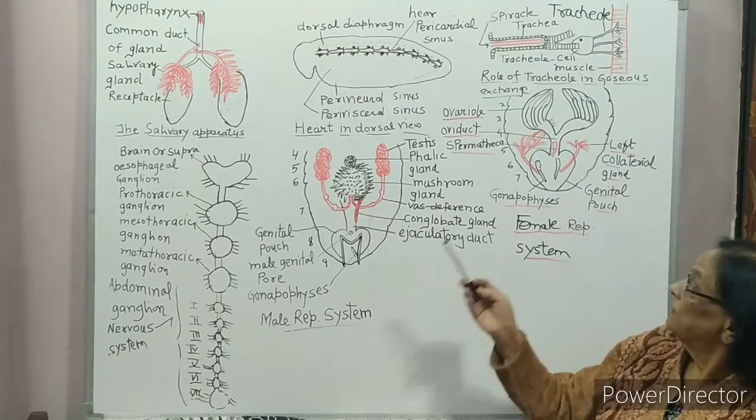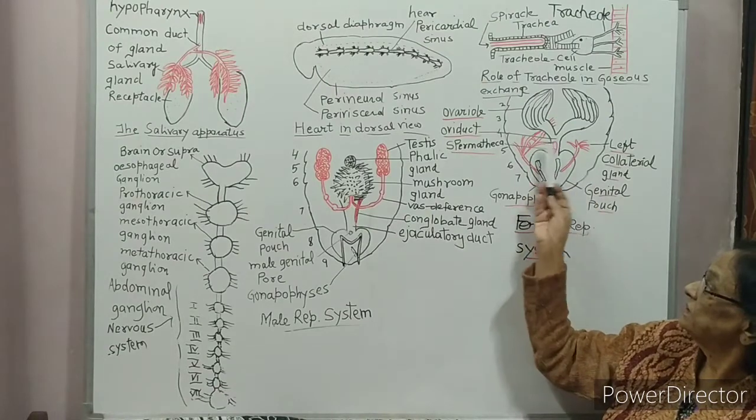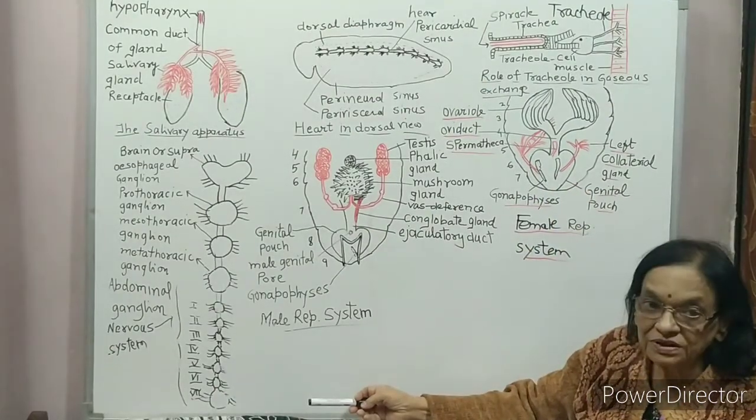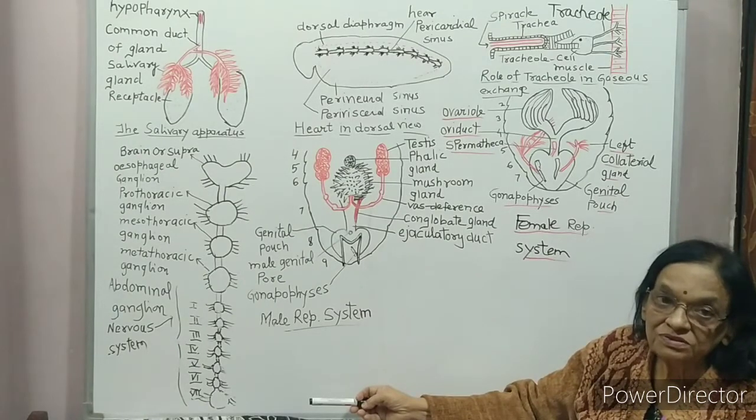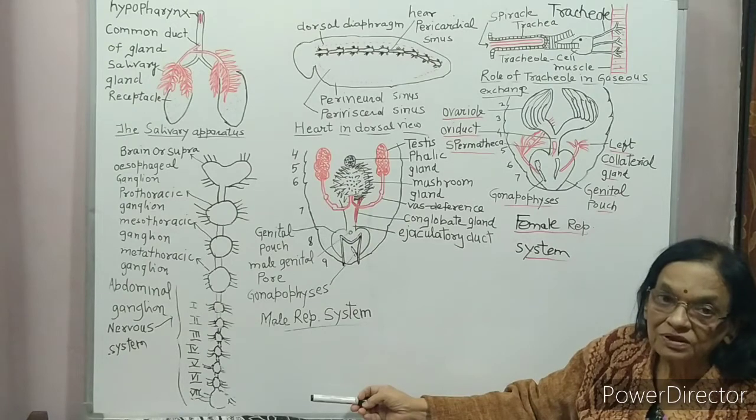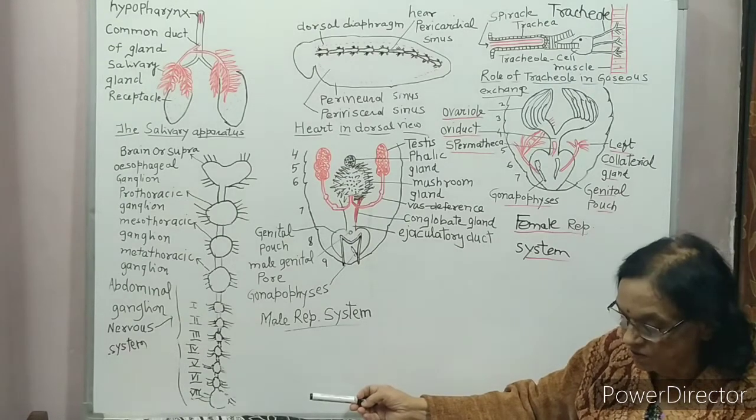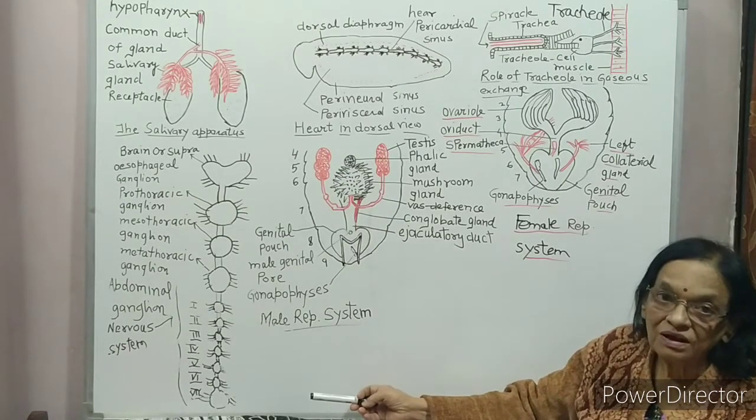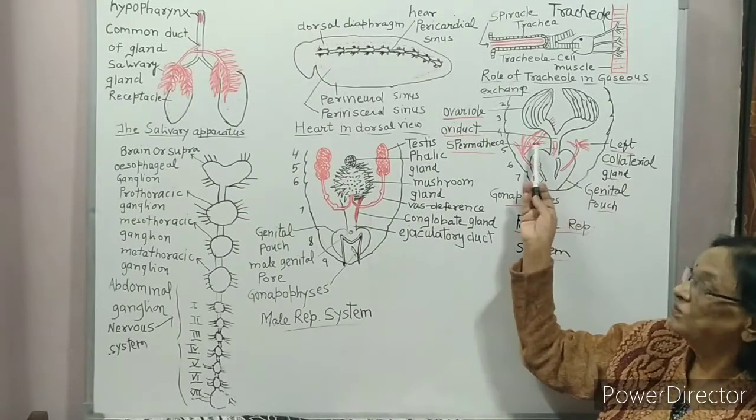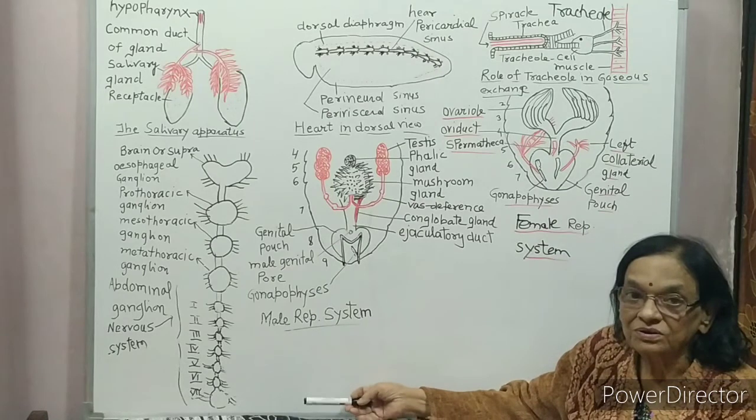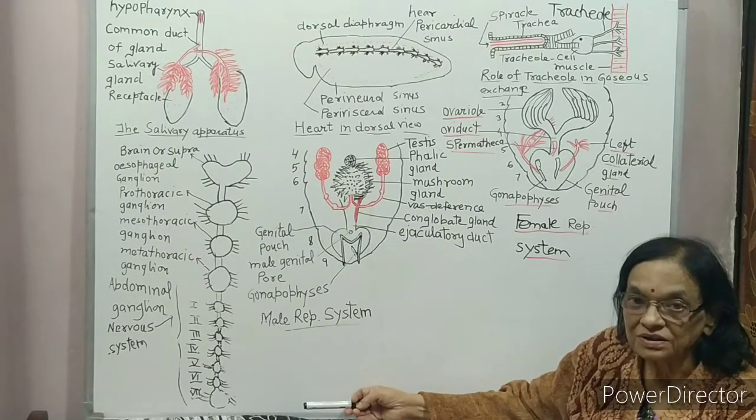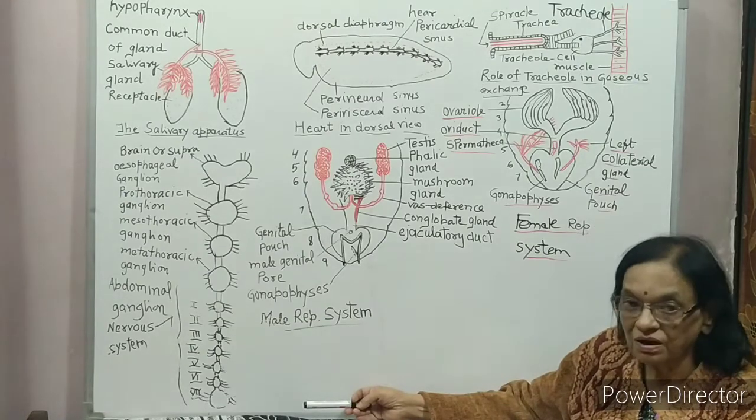Collateral gland. Above the ovaries are 2 collateral glands. Secretion of these 2 collateral glands helps to form the egg case or ootheca around the group of eggs. So function of collateral gland is to form ootheca or egg case around the group of eggs.